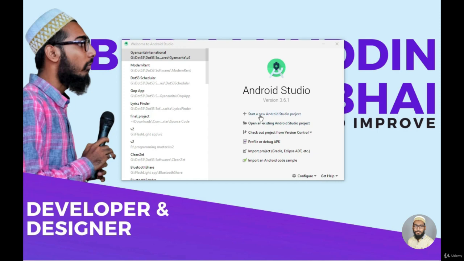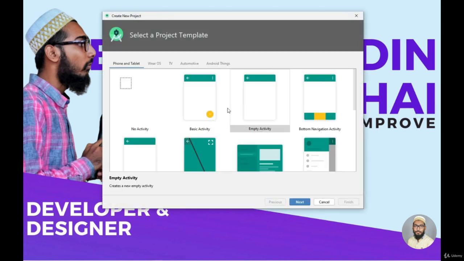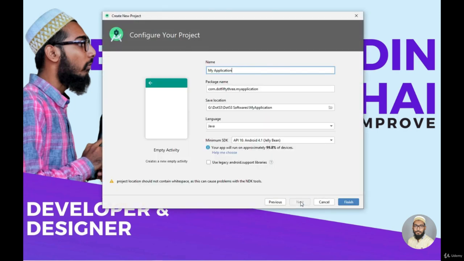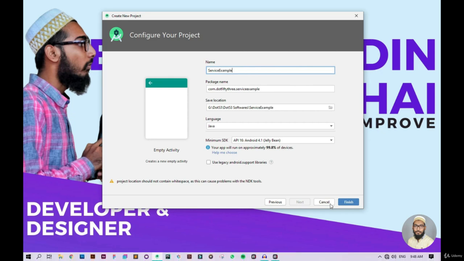Let's create a new Android Studio project. Select the empty activity and click on next. Now I will name this application service example. Now click on finish.